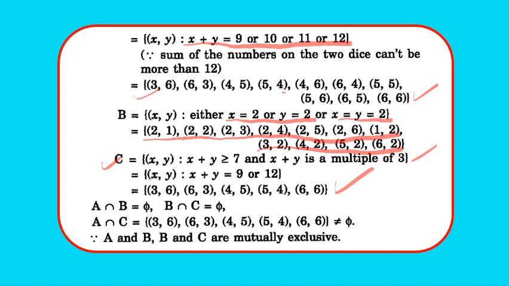So we have to find their intersection. So finding A intersection B, it is empty set. B intersection C, again empty set. But A intersection C is equal to (3,6), (6,3), (4,5), (5,4) and (6,6). So this is not equal to empty set.